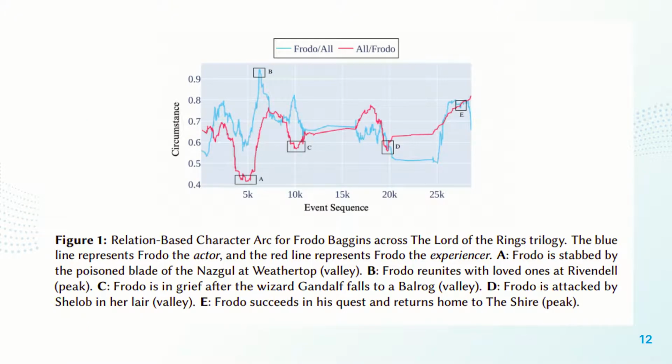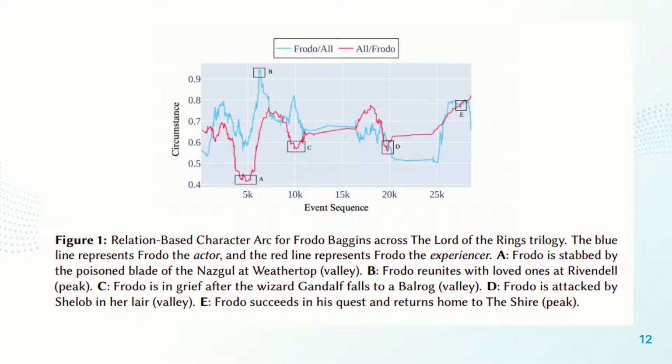On your screen, you currently have a sample output of the Marcus pipeline for Frodo Baggins, who is the protagonist of the Lord of the Rings trilogy. Now, there are two different arcs in this figure. One is in light blue, which corresponds to Frodo the actor, who proactively acts on his circumstance, and the second arc is in magenta, which is Frodo the experiencer, who is the subject of a circumstance.